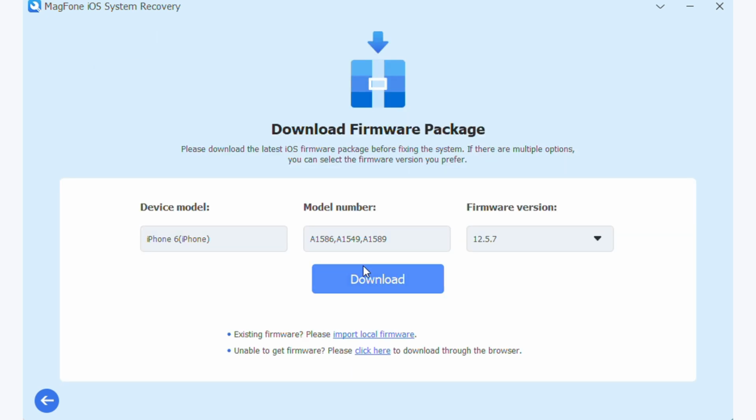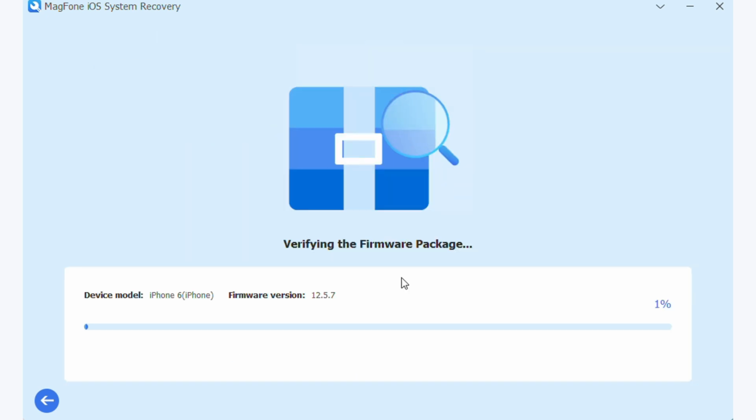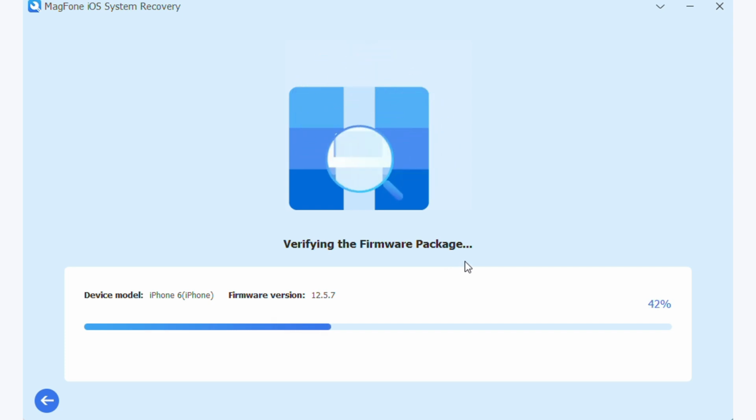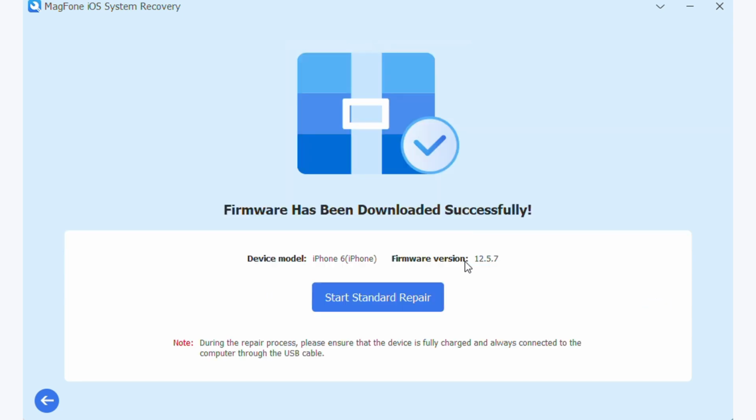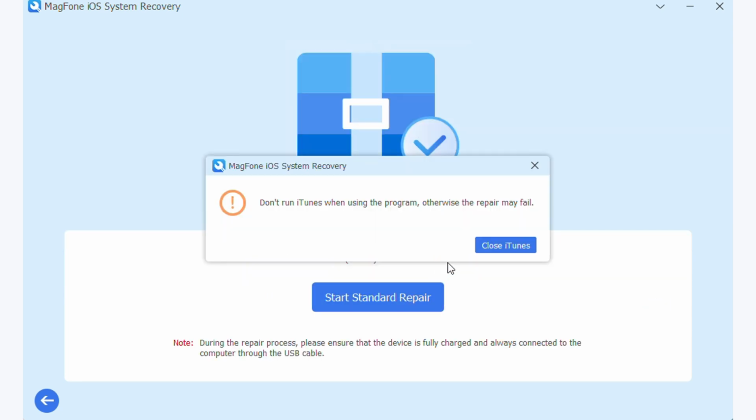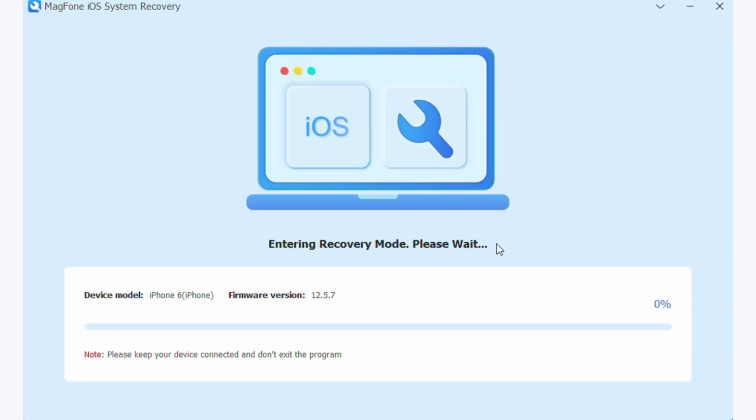You need to click the Download button to verify and download an iOS firmware package. After that, MagFone iOS System Recovery will fix the random vibration issue automatically.